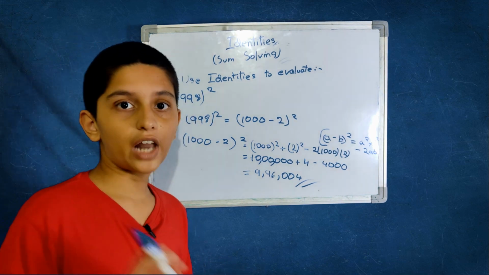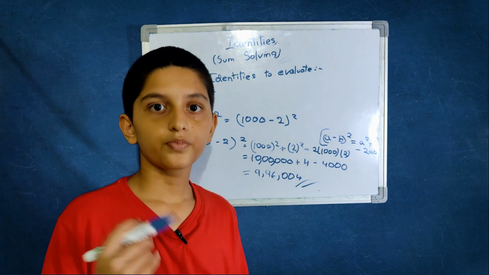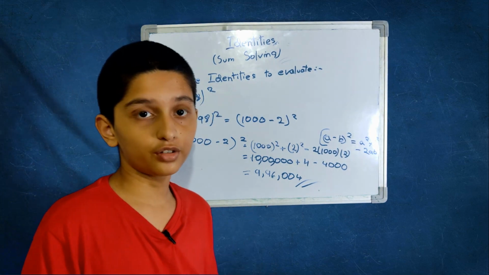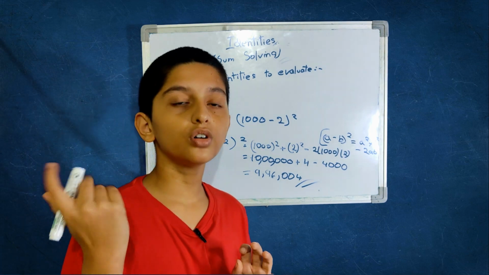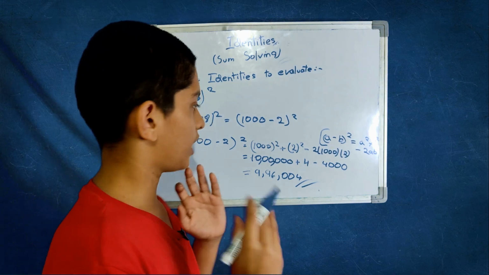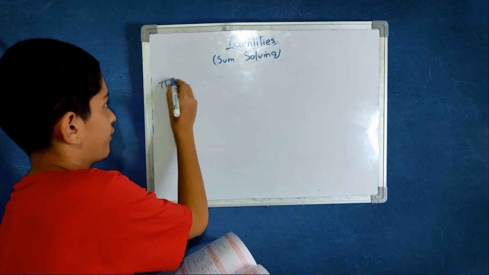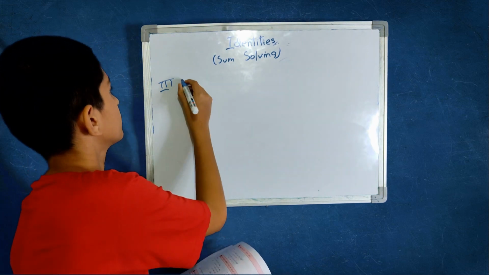Now I will solve one last sum, because that sum has some fractional value. We can understand how to solve fractional values too. Now let me clear the board. This is the sum containing fractional value.